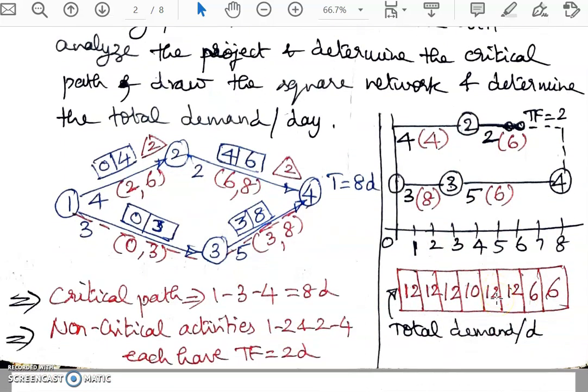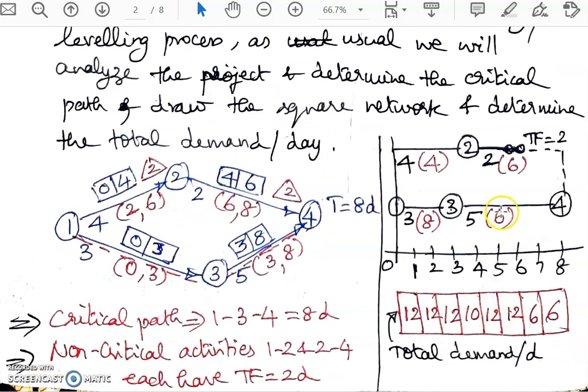Now what we will do is, in the case of resource leveling also, we have to first resort to the resource smoothing concept, wherein we will try to shift the non-critical activities by their float values and then try balancing. If that step is not satisfying the condition of total demand per day being less than or equal to total availability, then we go for extending the critical activities, and thereby the project duration will get extended.